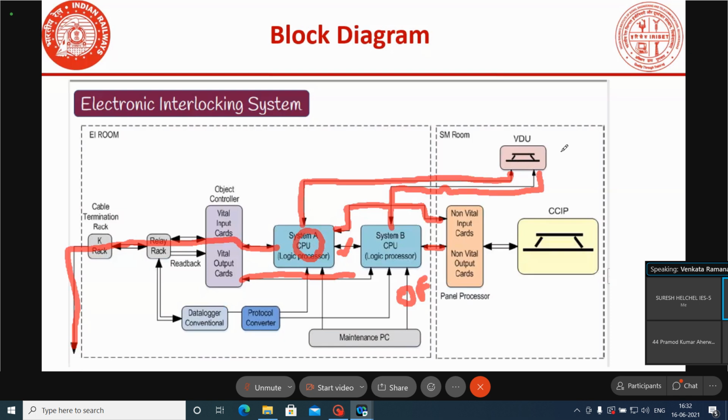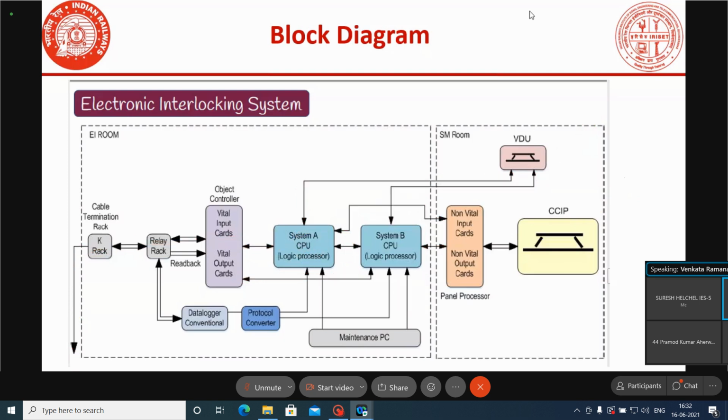Here in the SM room also we have CCIP and VDU. At a time we can do operation from either CCIP or VDU, and simultaneously it is not possible to do operations from both. Always there are two things in the SM room for operation purpose. Either we can operate from VDU or we can operate from CCIP.